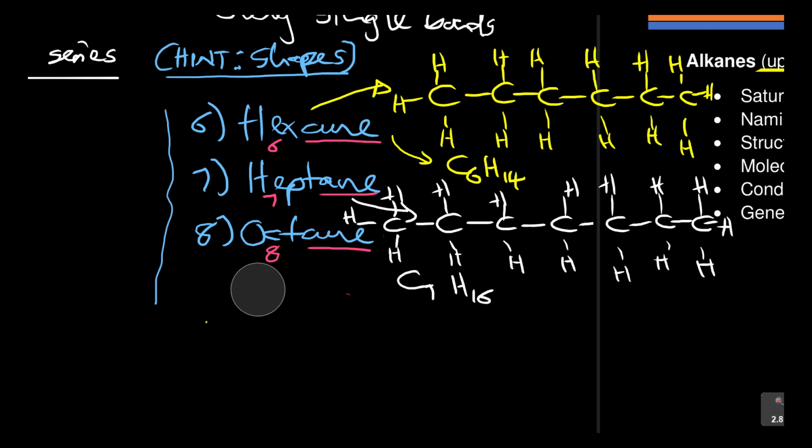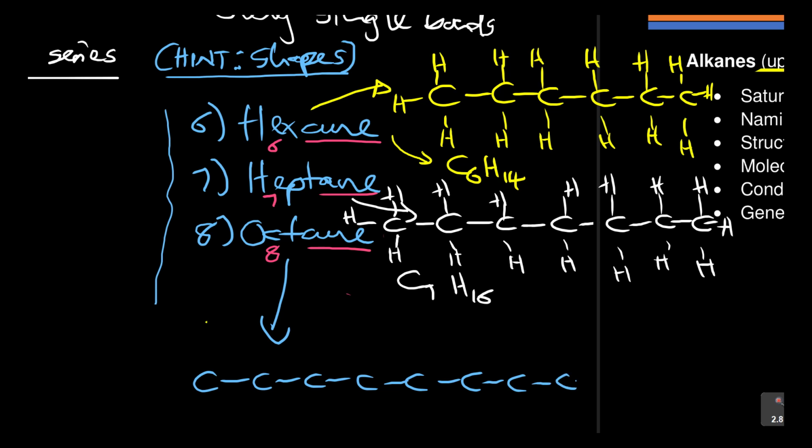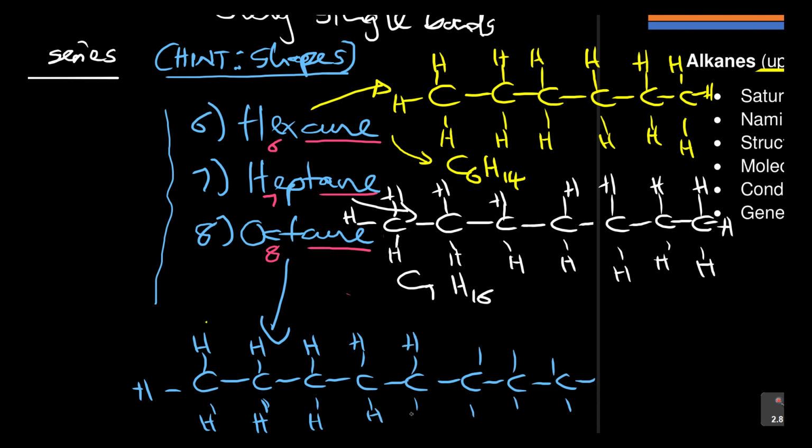Now let's do the last one, octane. Octane is 8 carbons: 1, 2, 3, 4, 5, 6, 7, 8. Because I've been doing this so much, I end up saying there's no reason for me to write the hydrogens, I'll just leave it and everyone will know they are hydrogens. No. You have to be diligent. Don't leave out the hydrogens. When you get used to leaving them out, even in the final exam you find students forgetting the hydrogens they must put in.